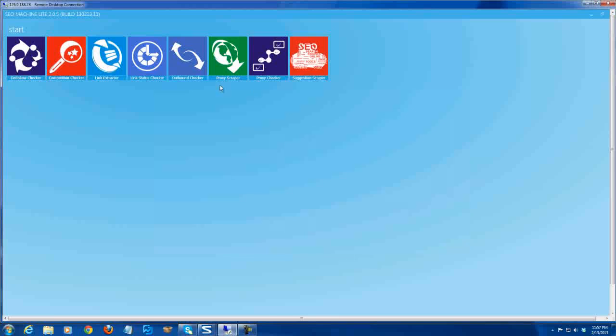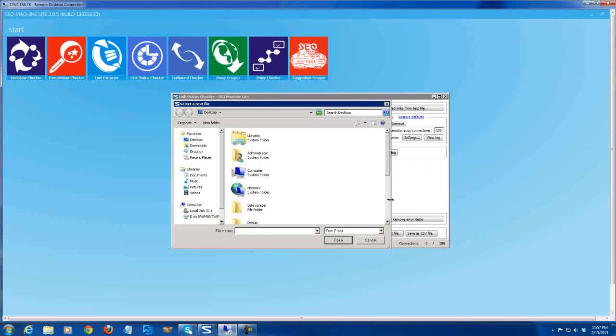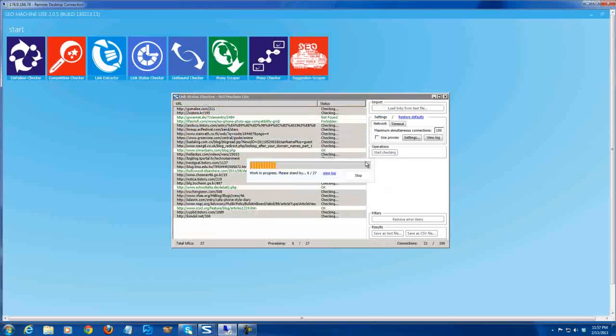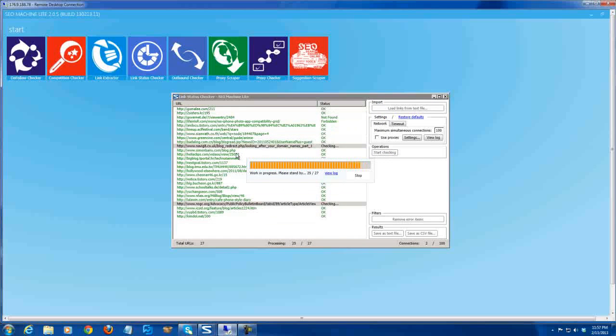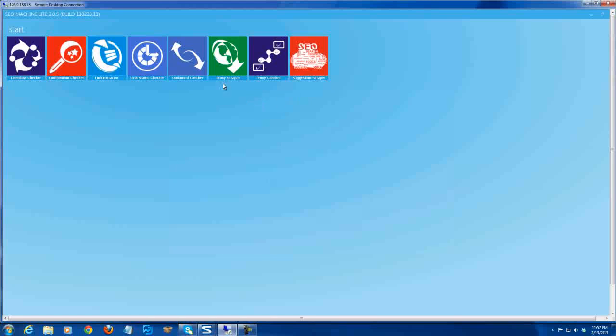And let's move. Links. Load links again. Okay. And check. This module will show you whether the links are alive or not. And okay, it's alive. Let's move.